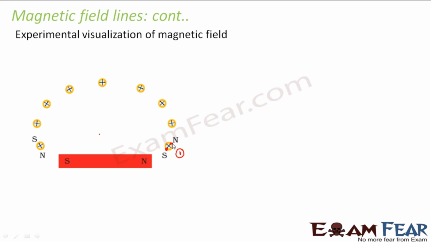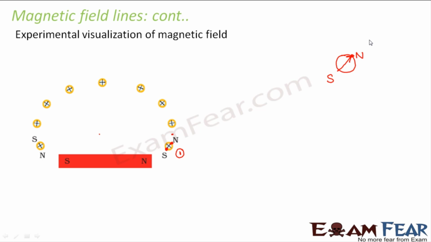That means the new south pole should lie here and the north pole somewhere here. Let us suppose this was my needle. The needle will point like this. So this is my north and this is my south.